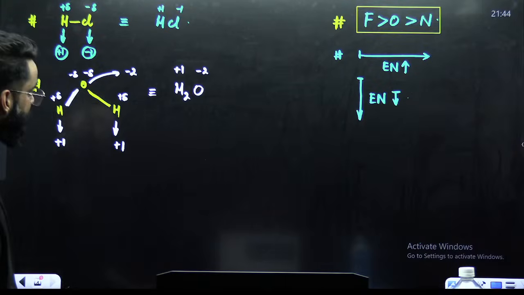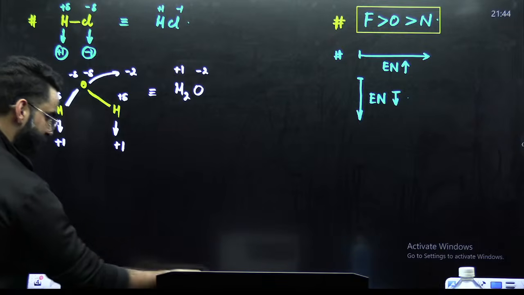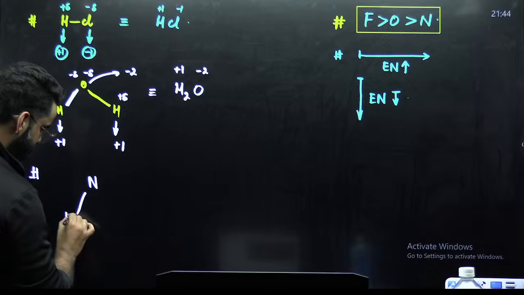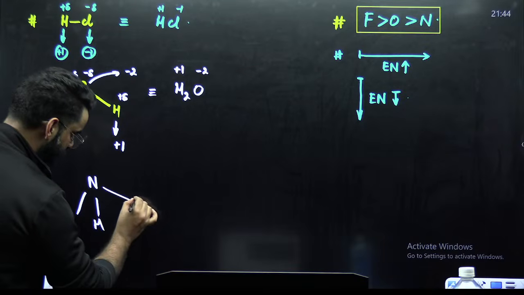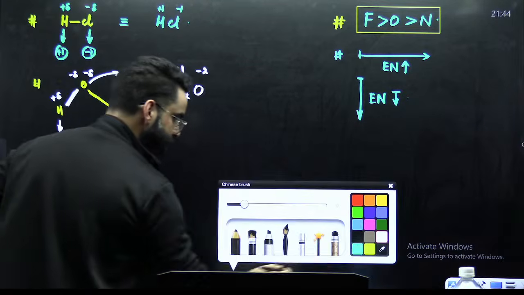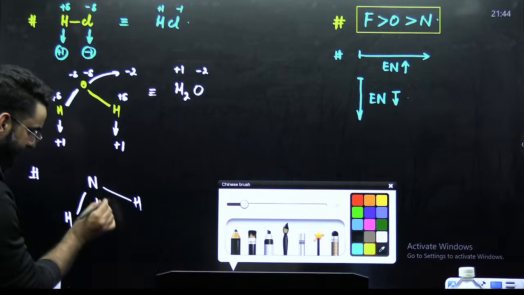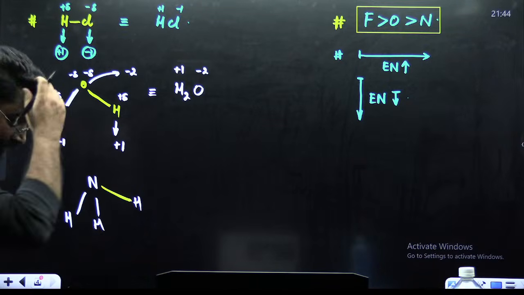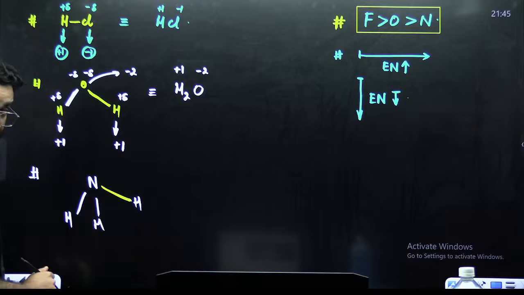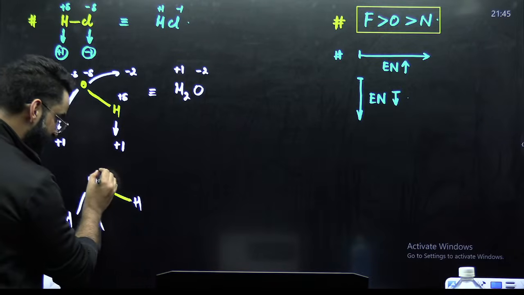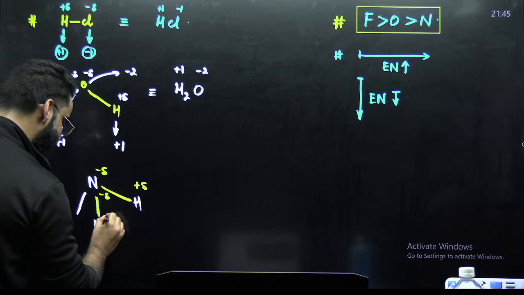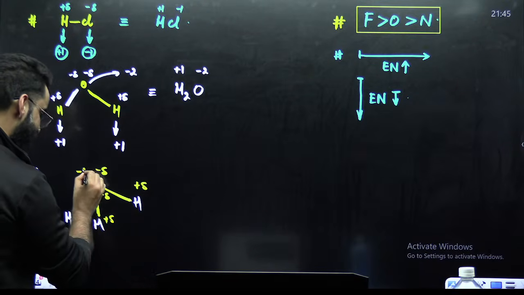Okay? Similarly, guys, take the case of NH3. This is N, this is H, one more H, one more H. Now tell me, this particular bond is between nitrogen and hydrogen. Which one is more electronegative? I would say nitrogen is more electronegative than hydrogen. So this bond pair gets shifted towards nitrogen, minus delta, plus delta. This bond pair also, minus delta, plus delta. This bond pair also, minus delta, plus delta.